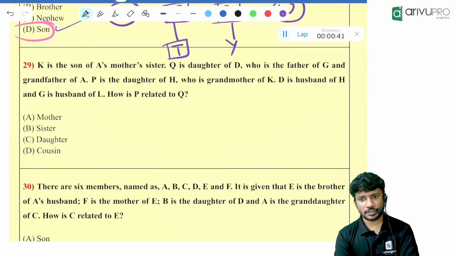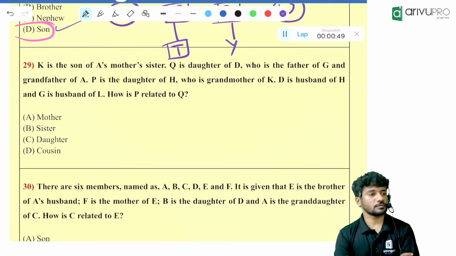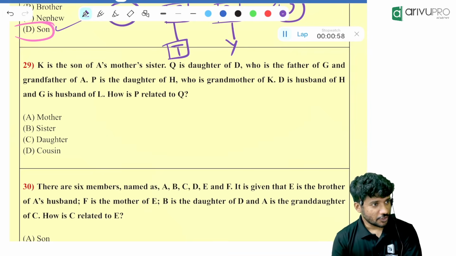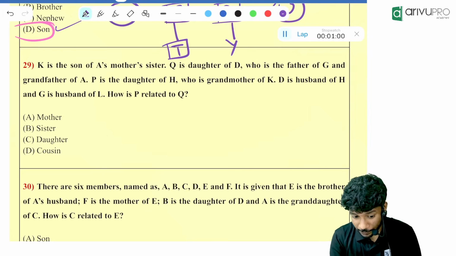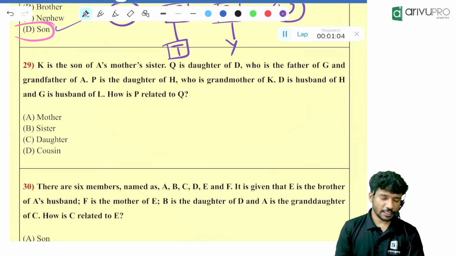You got the answer for this? Confused? It's a good question. Confusion can be there in this question. Yes. Option B. Okay, we will check that. We'll check the possibility of that.